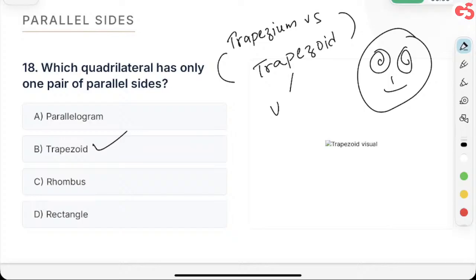This is US. This is UK. And we Indians follow the UK dictionary. So we'll go for trapezium. Now, there's also one more thing.